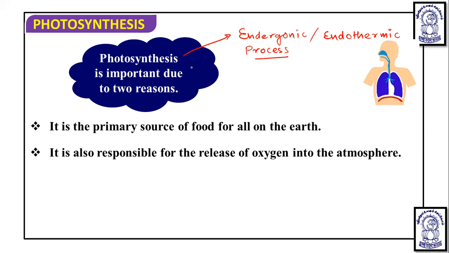Because of this we call it an endothermic process. Then this photosynthesis is particularly a redox process. It is considered a redox process because in this, oxidation as well as reduction steps are involved.